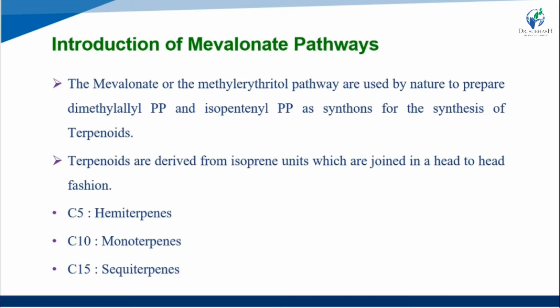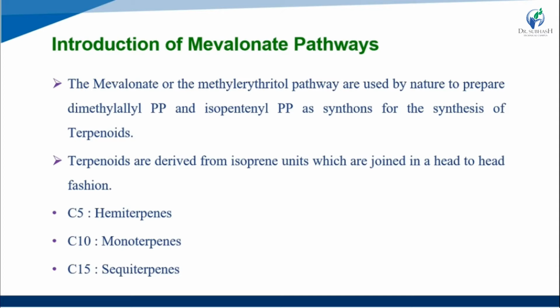The mevalonate pathway or the methylerythritol pathway are used by nature to prepare dimethylallyl pyrophosphate and isopentenyl pyrophosphate, which serve for the synthesis of the terpenoids.